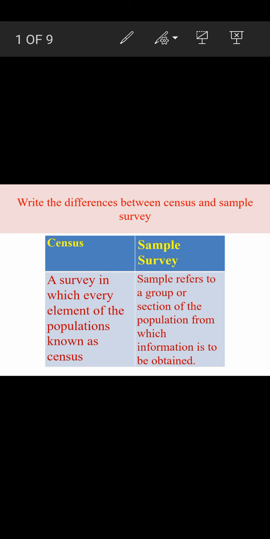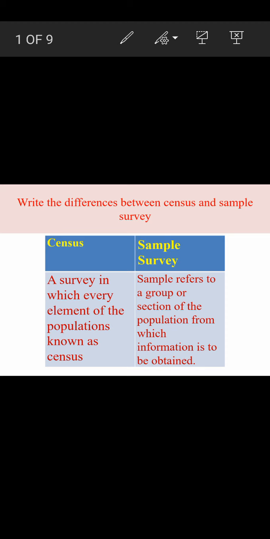Census is a method of gathering information from each and every element of the population, from the entire unit. For example, I told you that once in 10 years the Government of India collects information, which is known as census.